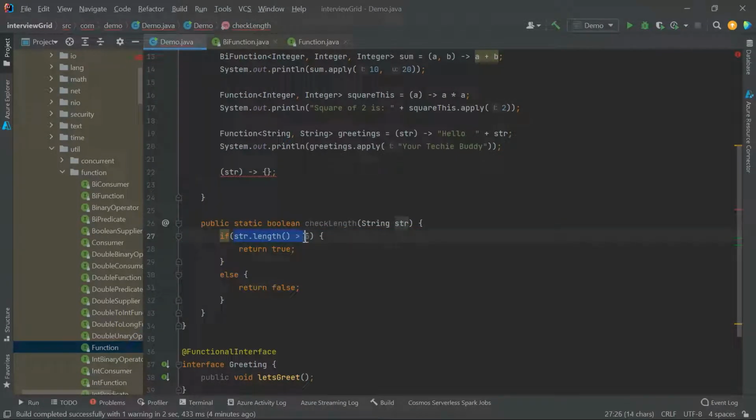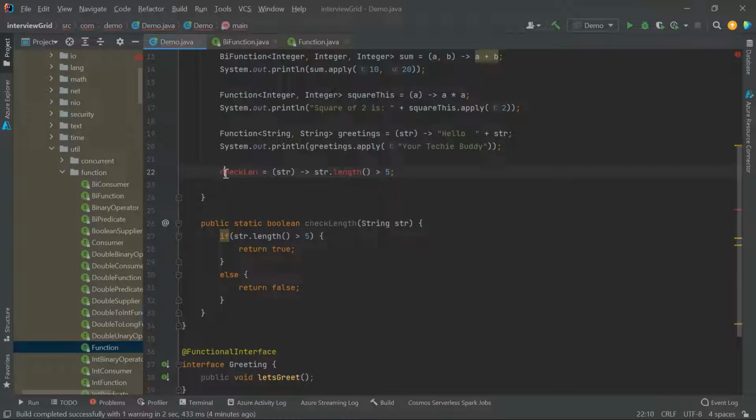You just have to pass the condition here. That's it, because test will always return a boolean value. You need not worry about the conditions, right? So we are expecting a boolean value. So this is the lambda expression we have. For each lambda expression, we should have a variable. So we'll give the name as check length, right?